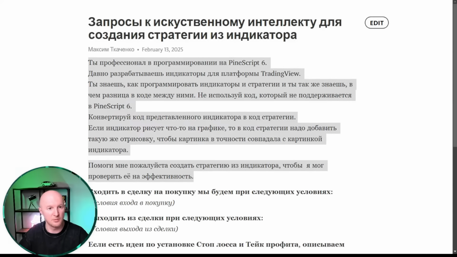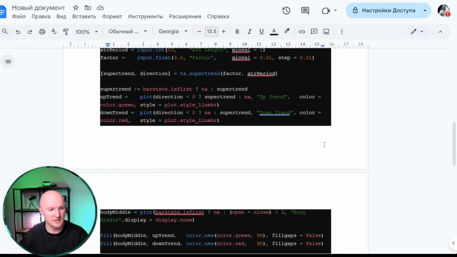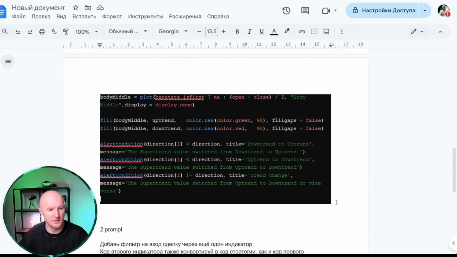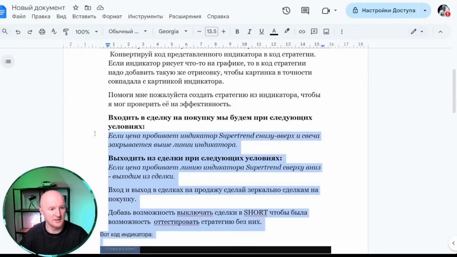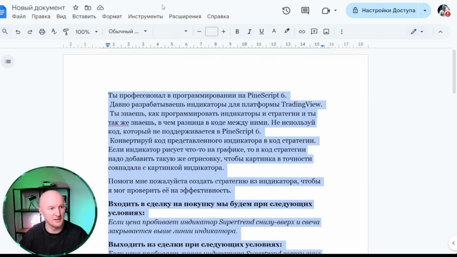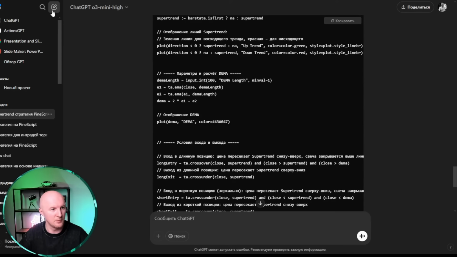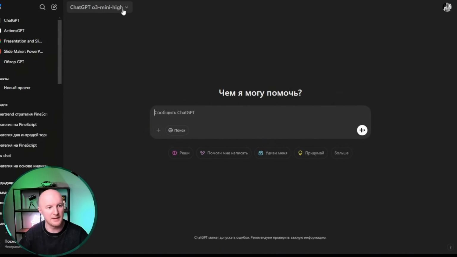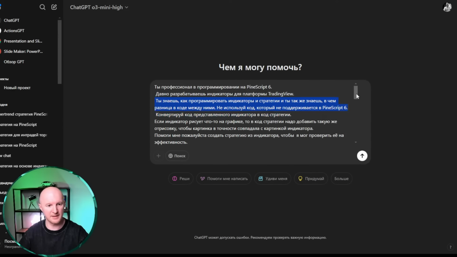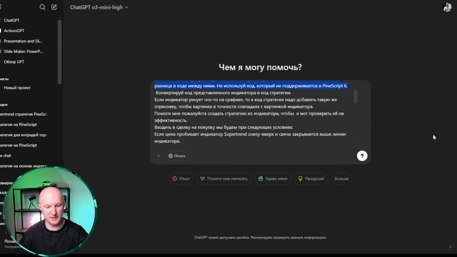I've already done all this, written it out, and here it is, the Supertrend. Click, click, click. We just select all of this, copy it, and paste it into the neural network. We use ChatGPT o3-mini-high, that's the one I use. Basically, DeepSeek can do it too, it's completely free, while this one is a paid version. It's just that DeepSeek, unfortunately, is overloaded, so it's faster for me to do it in o3-mini-high. We just paste the prompt, paste the Supertrend indicator, and send it off to think.